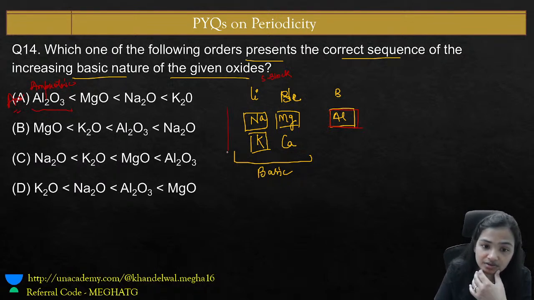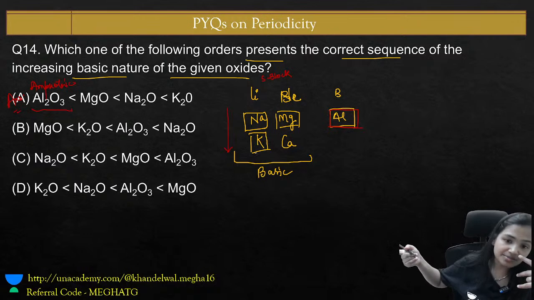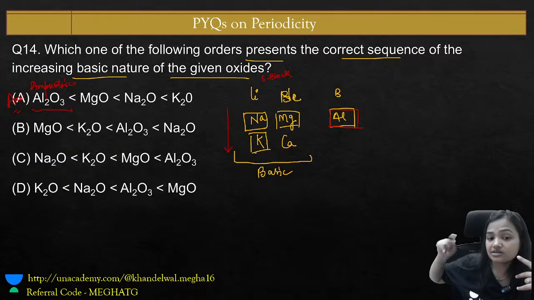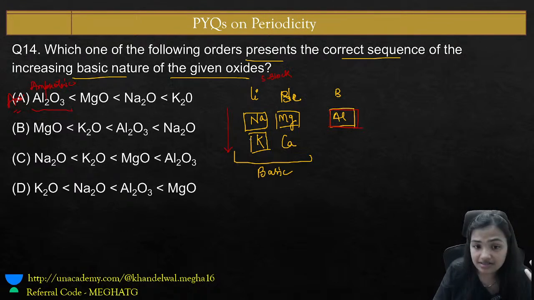As we go top to bottom, the metallic character increases, right? The number of shells increases, ionization energy becomes low. So low ionization energy, more metallic character. Metallic character increases, the basic character increases. So for Na and K, K2O is going to be more basic as compared to Na2O.